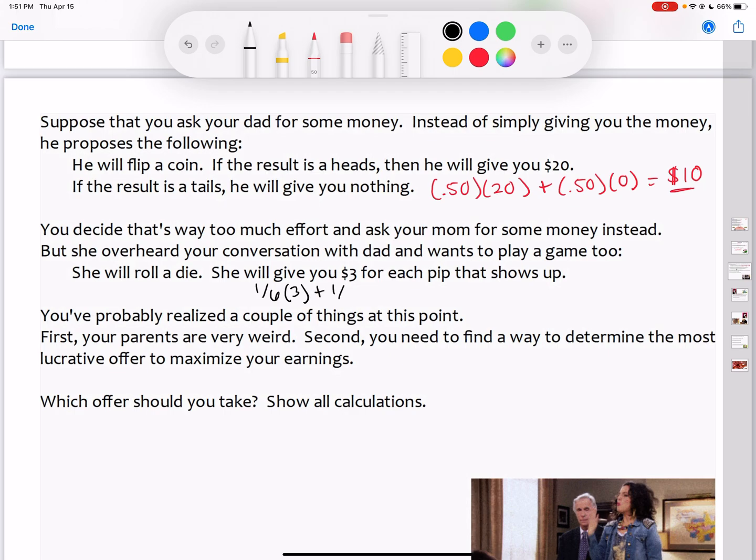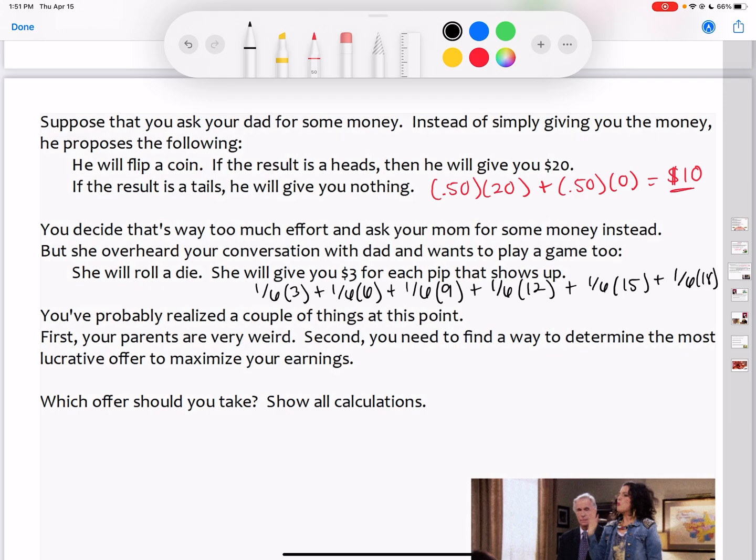A 1/6 chance of 3 times 2, which is $6. A 1/6 chance of 3 times 3, 9. A 1/6 chance of 3 times 4, which is 12. A 1/6 chance of 3 times 5. And a 1/6 chance of 6 times 3, which is 18. So this is all the possibilities.